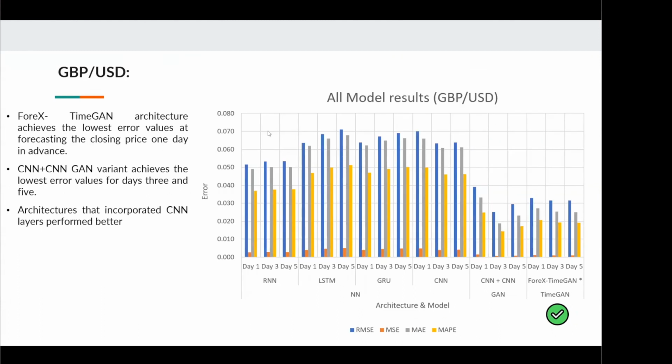Finally, for the GBP-USD currency pair, it is evident that the ForeX-TimeGAN architecture again outperforms all other architectures at forecasting the closing price for 1 day in advance, as it achieves the lowest error values. However, it's unable to forecast days 3 and 5 accurately, as error values are a little bit higher. CNN GAN variants, in fact, have a better accuracy at forecasting days 3 and 5 for this particular currency pair. Again, it can be observed that architectures that incorporated CNN layers generally performed much better than architectures that did not, further validating the choice of using CNNs for the TimeGAN architecture.